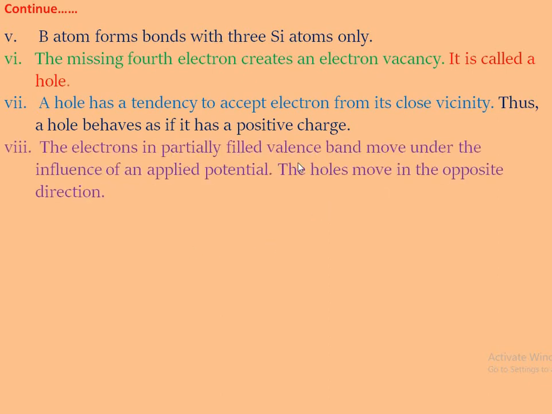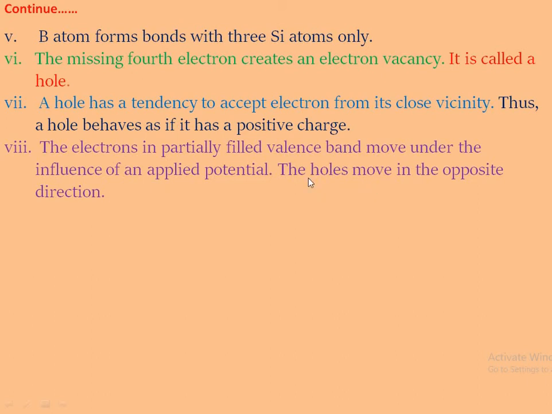The electrons in a partially filled valence band move under the influence of an applied potential, and the holes move in the opposite direction. It means when an external force or electricity is applied, the electrons in the partially filled valence band move to the conduction band.